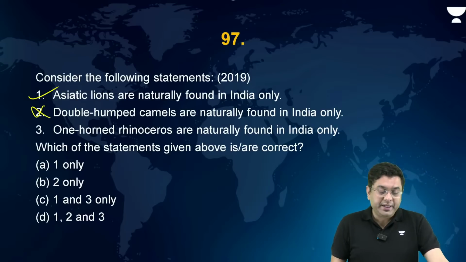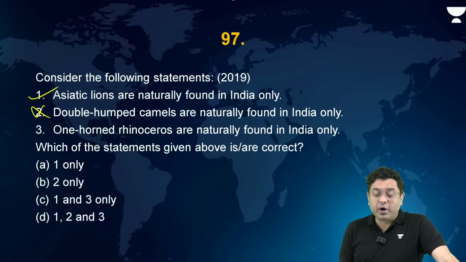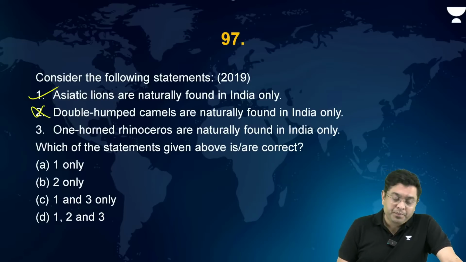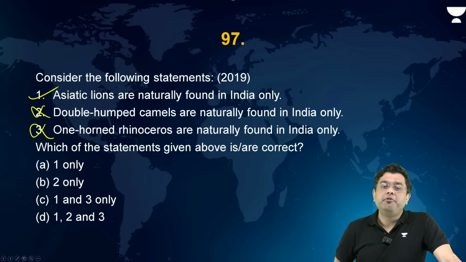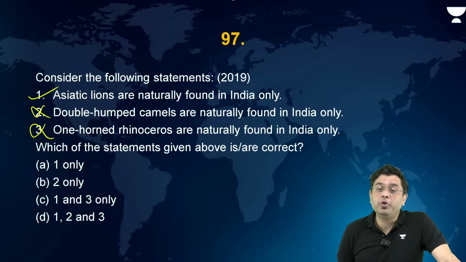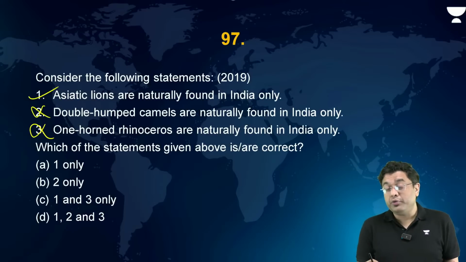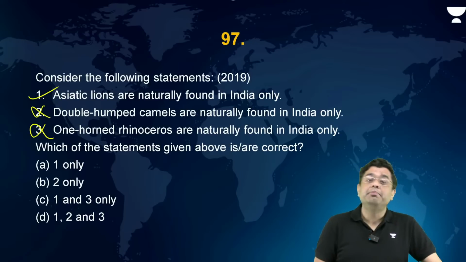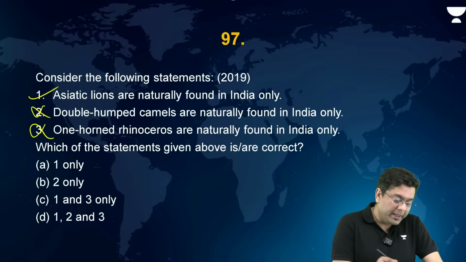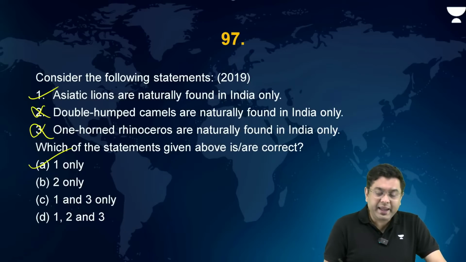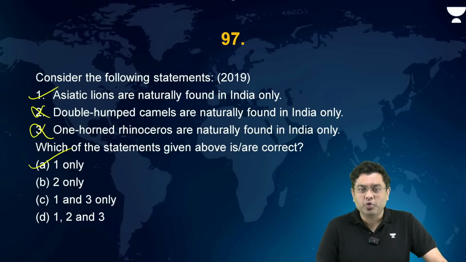So 2 is incorrect. One-horned rhino are naturally found in India only. No. Where else can we find one-horned rhino? In the region around Nepal. Nepal also has got the presence of one-horned rhinos, right? And even in Bhutan, you will find them. So here, the correct answer is going to be A, that is 1 only.